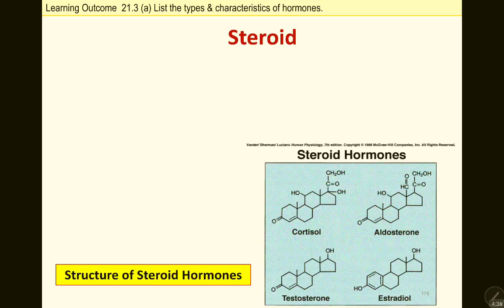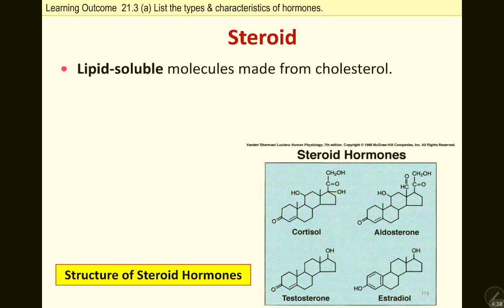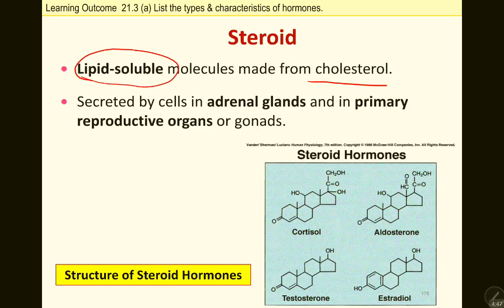The third one is steroid hormone. Steroid is made up of lipid, so they are lipid soluble. They are made from cholesterol, secreted by cells in the adrenal gland and in the primary reproductive organs. So most of the reproductive hormones are steroid hormones, like what you have learned in semester 1 before. We have progesterone, estrogen, testosterone. All these are steroid hormones. So the sex hormones are steroid hormones.